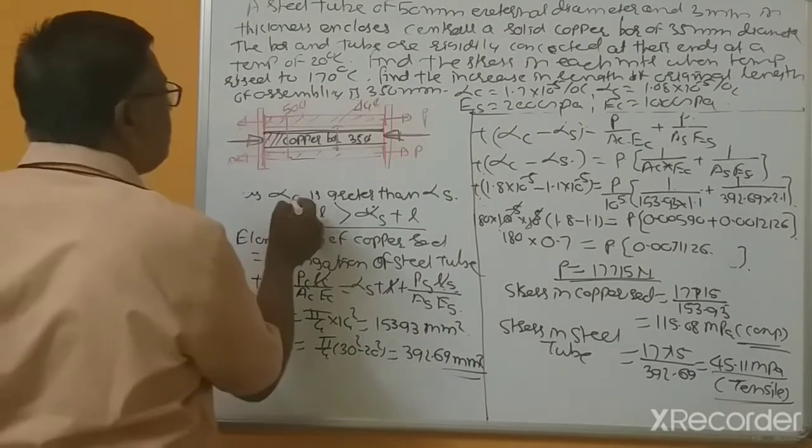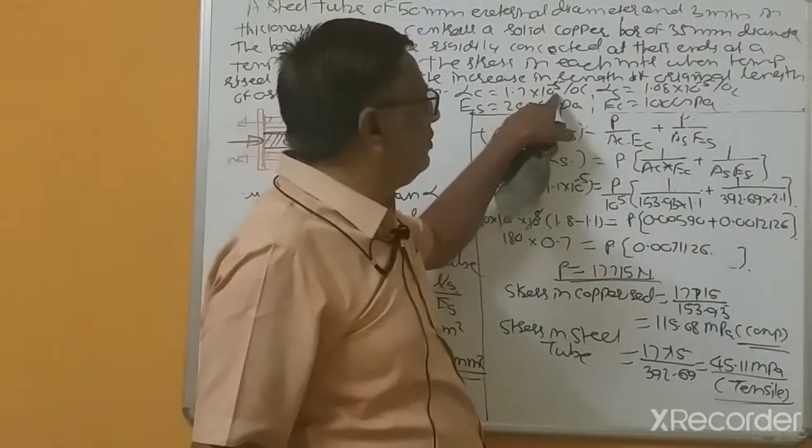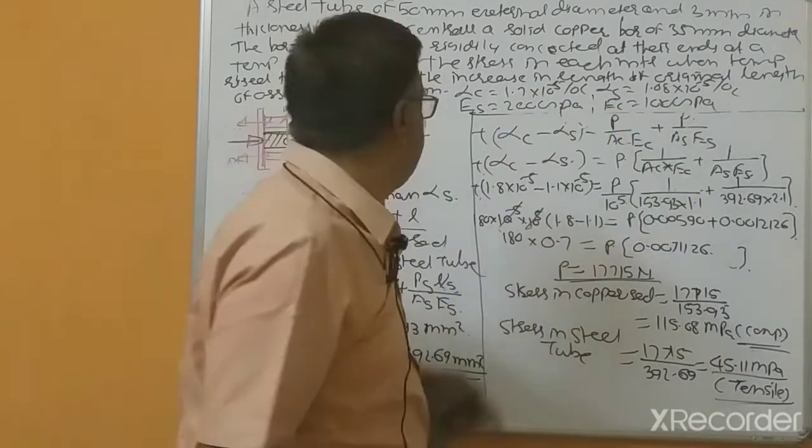Alpha C is 1.7 into 10 to the power minus 5 and alpha S is 1.08 into 10 to the power minus 5.